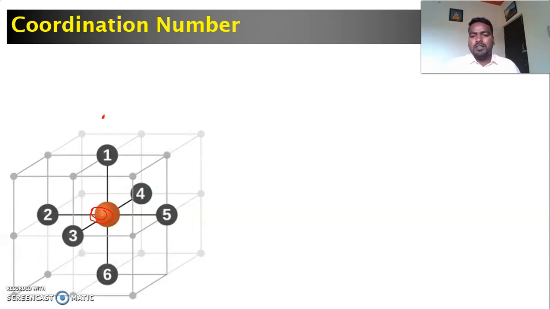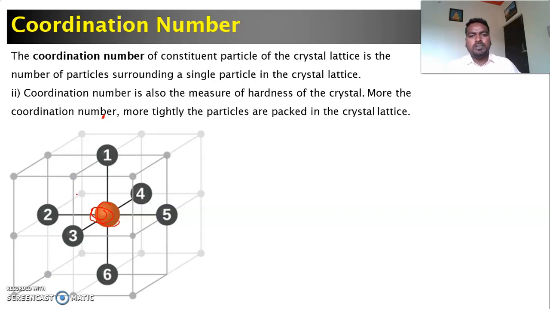For example, if you consider this central atom, there are 6 atoms surrounding it. There are 6 nearest neighbors. So the coordination number of this central atom, whether it is sodium or chloride, is 6. It can be defined as the number of particles surrounding a single particle in a crystal lattice. It is called the coordination number.